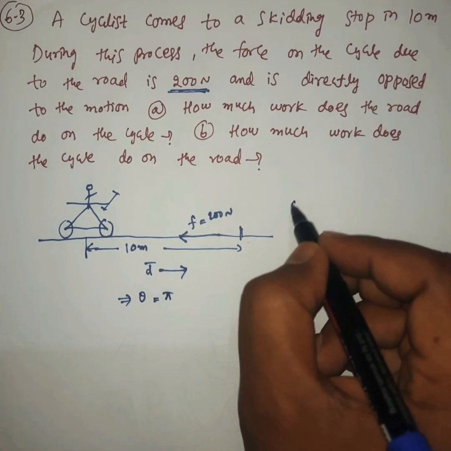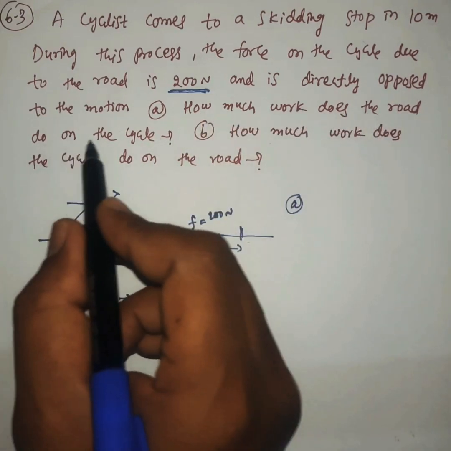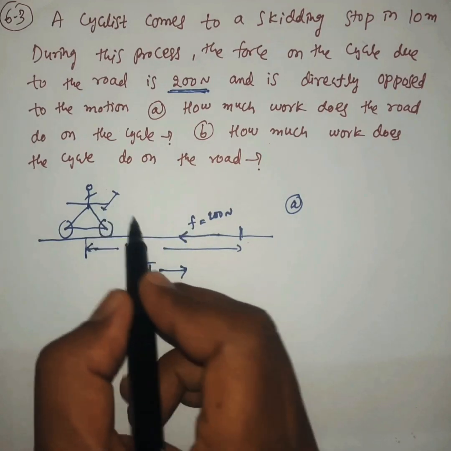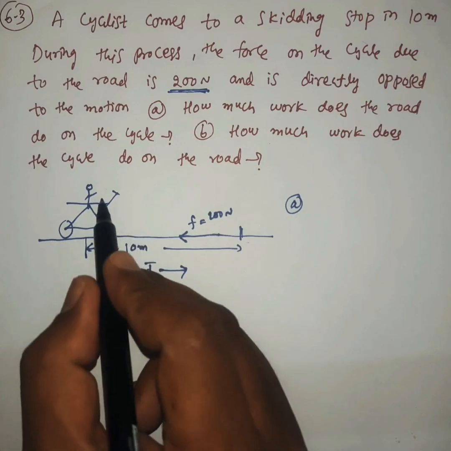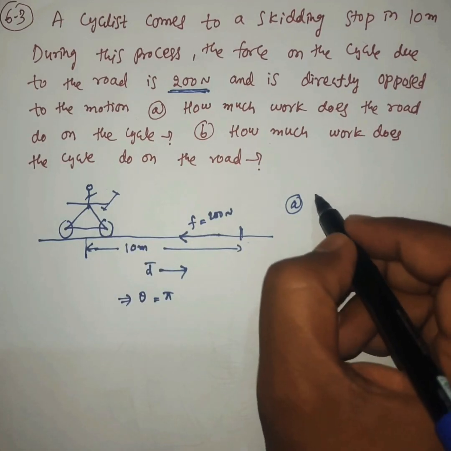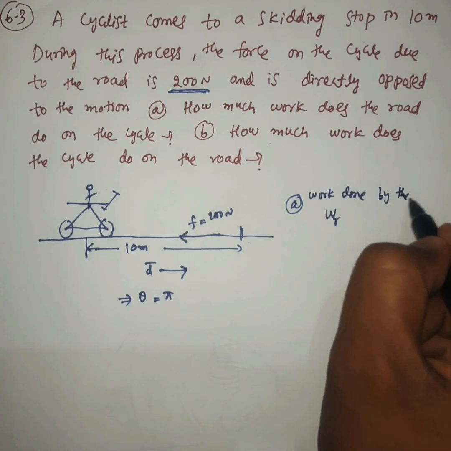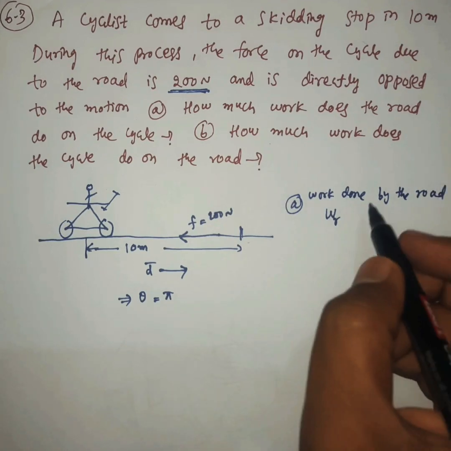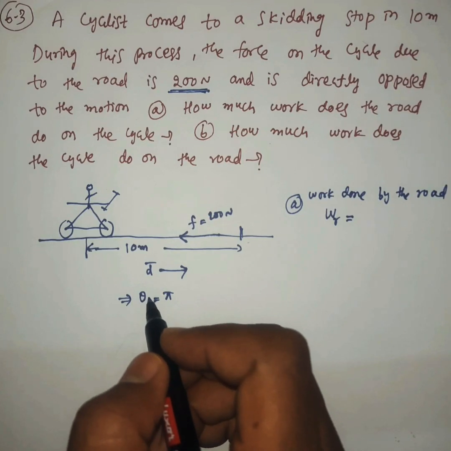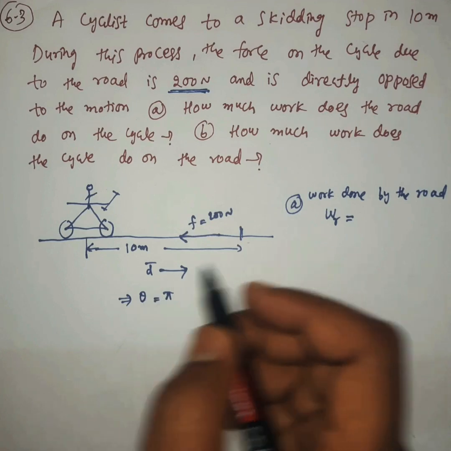See the first question: how much work does the road do on the cycle? The work done by the road on the cycle, WR, we have a formula. Work done W is F into d into cos theta.